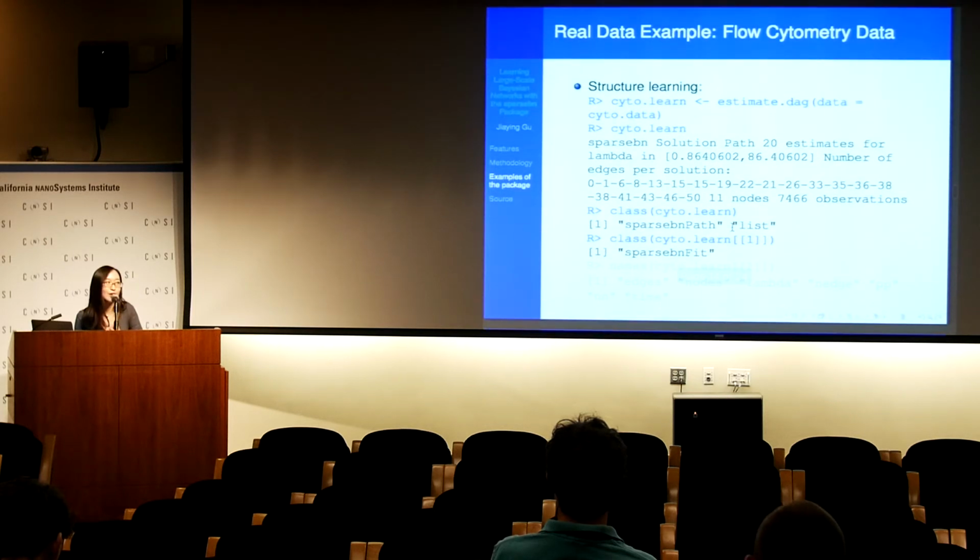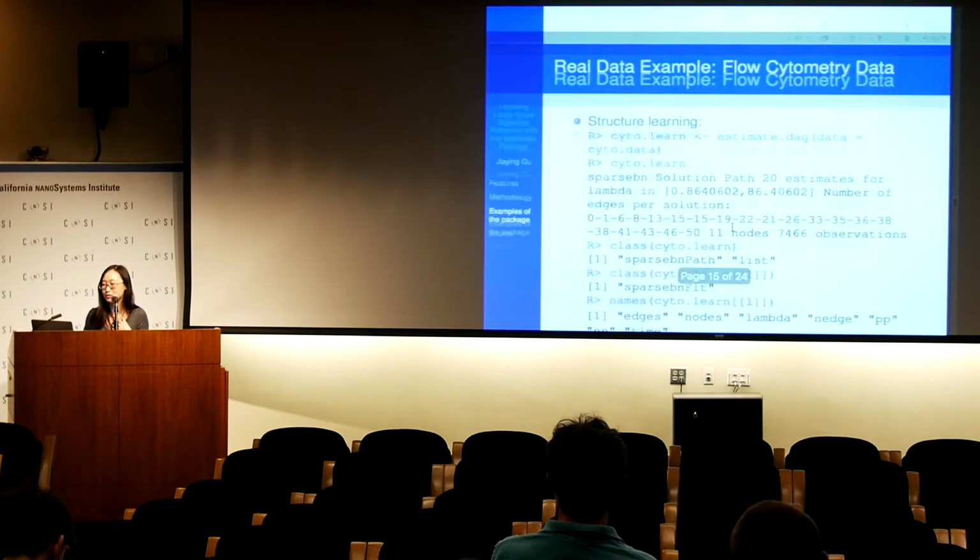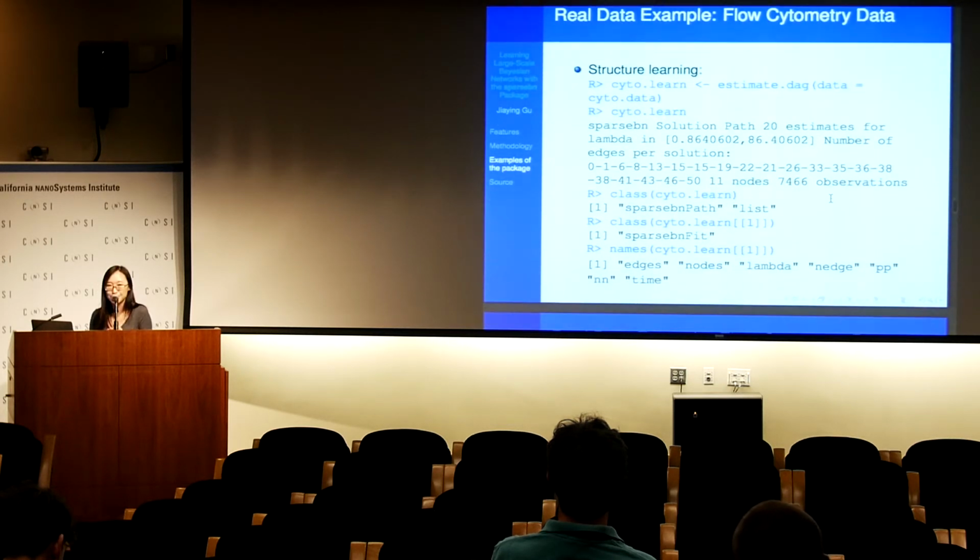Each node along the solution path is a Sparsebn fit object, which contains the following information. Firstly, the edge list, the names of the nodes, the value of lambda, the number of edges, the number of variables, the number of observations in the dataset, and also the time for our CD algorithm to run to get the estimation of this specific DAG.